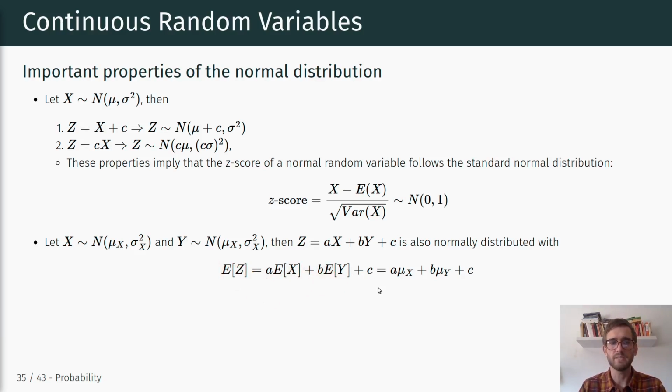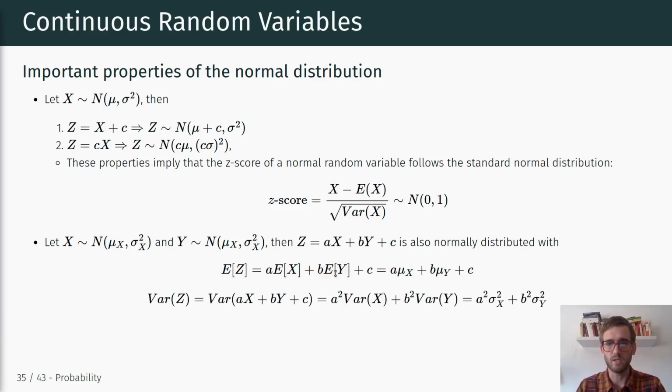Okay, so basically this rule implies that if we have two random variables and we take the sum of those random variables, then the result is still normally distributed with an appropriate mean according to the rules that we described earlier. Okay. Similarly, we have the variance of this z, and now it is important to recognize that the random variables x and y are in this scenario assumed to be independent, right?